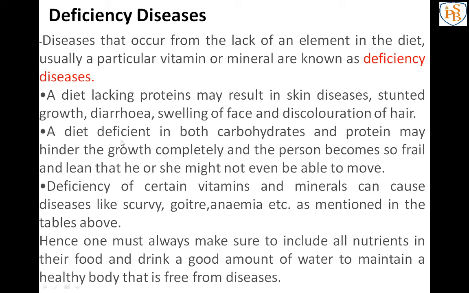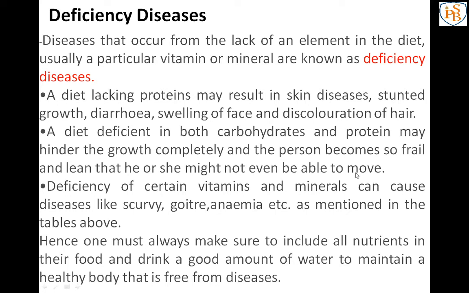Next, if the diet is deficient in both carbohydrates and proteins, meaning it is not a balanced diet and has too little carbohydrate and protein, what will happen? It may hinder growth completely, and the person becomes so frail and lean that he or she might not even be able to move.